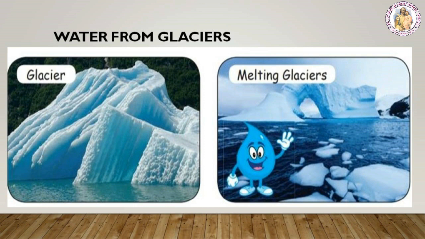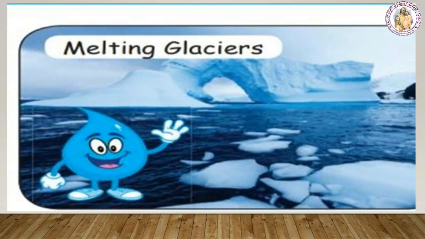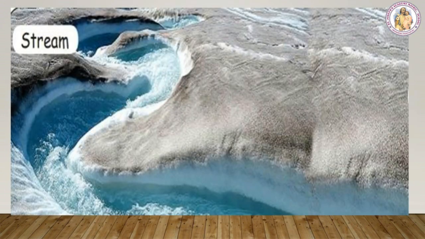First we will see the sources of water. Water from the glaciers. Look at the picture. What can you see? You can see a block of ice, right? Yes. A glacier is a slow moving block of ice. Melting glaciers: we can see the water drops from the snowy mountains. It flows from the glacier when the weather becomes warm.